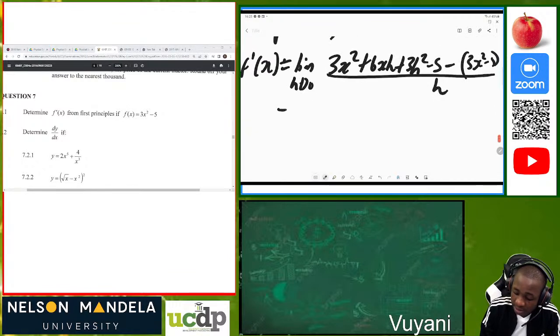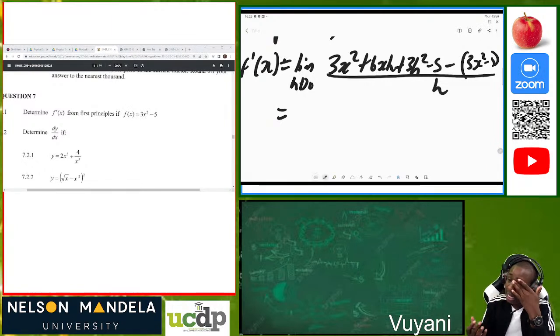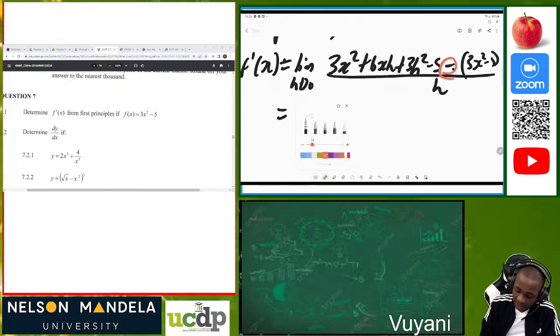Now let us remove the bracket. I started by not removing the bracket because if we remove the bracket, we might forget that this negative sign here is subtracting everything. This negative sign is subtracting everything of the function f of x. So if we forget that, we'll be in trouble. Then we'll get a wrong answer.